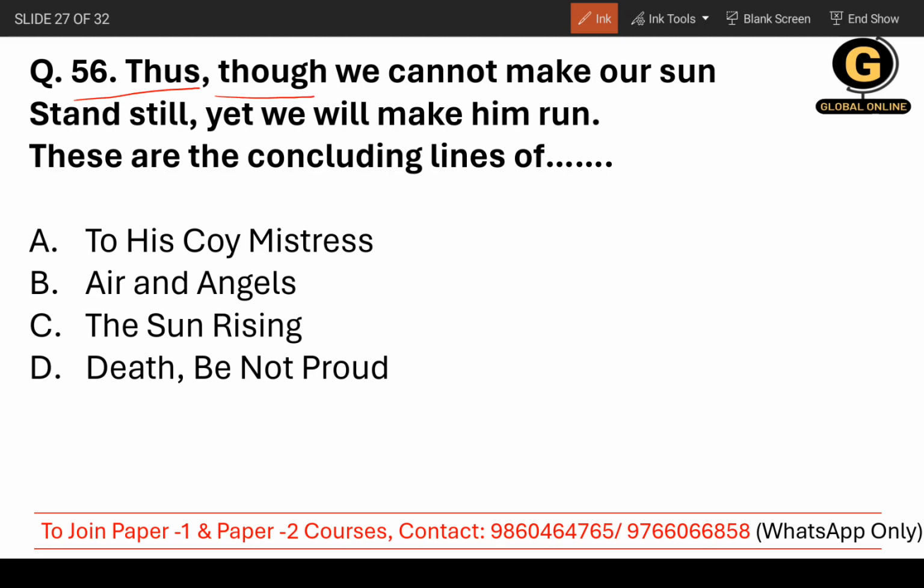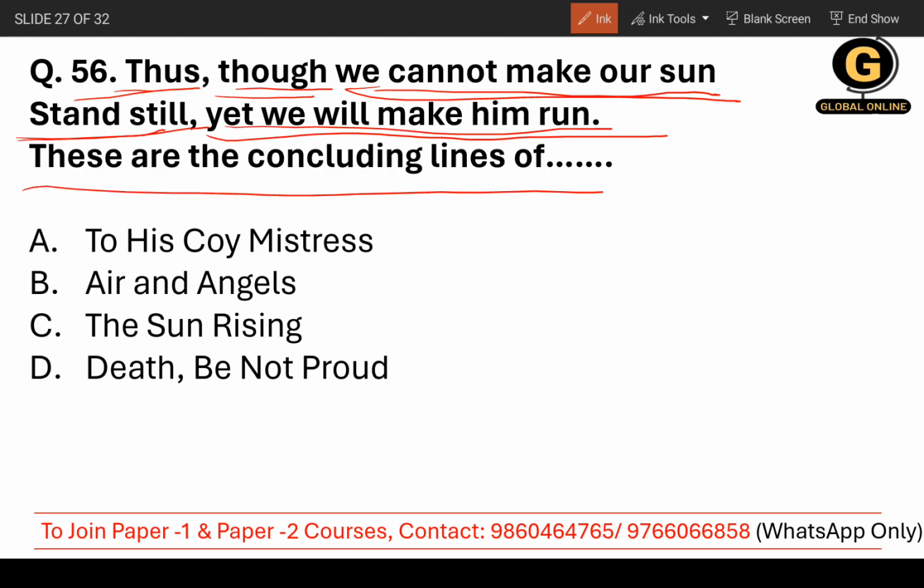Thus, though we cannot make our sun stand still, yet we will make him run. Wow, so inspiring. These are the concluding lines of which poem?